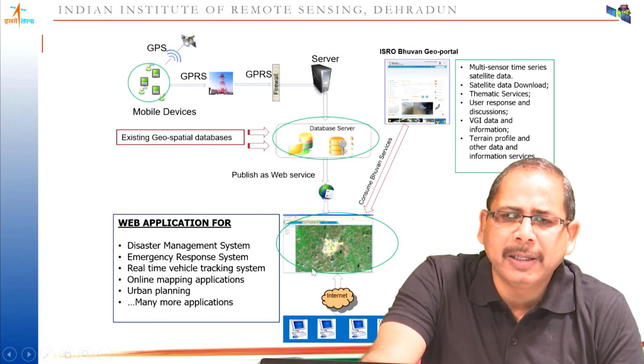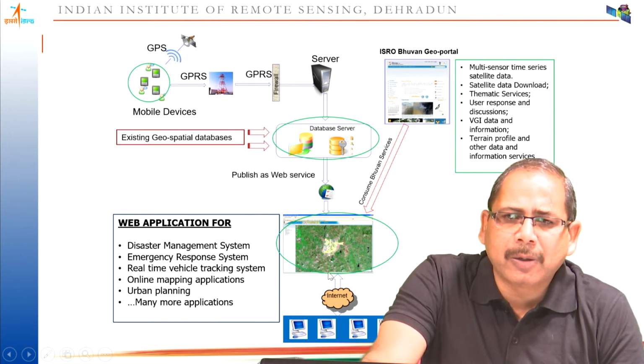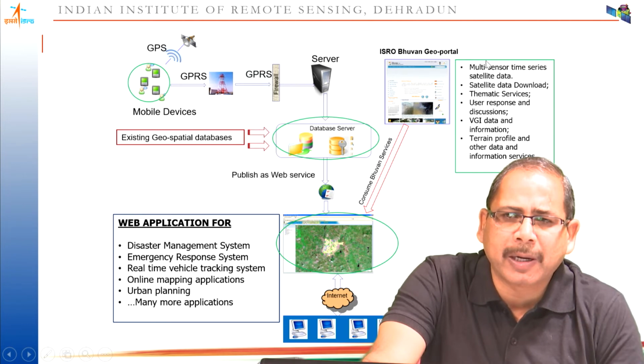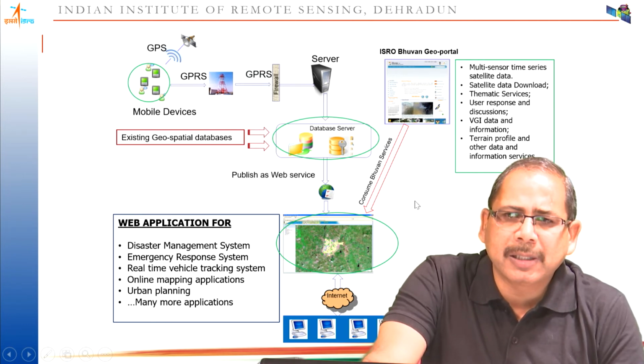Then we build the application for the users, and the users do not know which data is coming from which servers, or whether the data is real time or stored. So it is basically a mash-up application we are developing. And when we develop a mash-up application, as you know, in today's environment everything is not available on a single server, so we can consume the data from different servers, and these servers provide APIs, web services and so on.